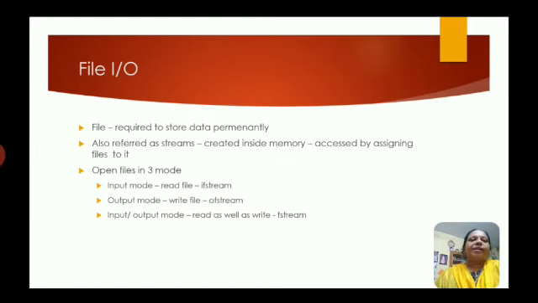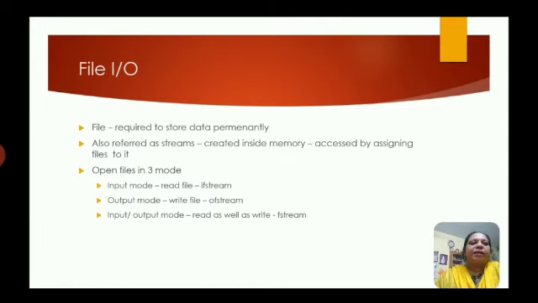We can write the output in a text file, so that any time you want, you can open the file and see the output. It is not at all possible if we are not using any files. And in the same way, if you want to give the input,